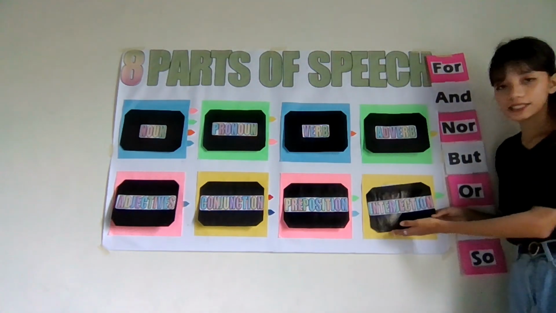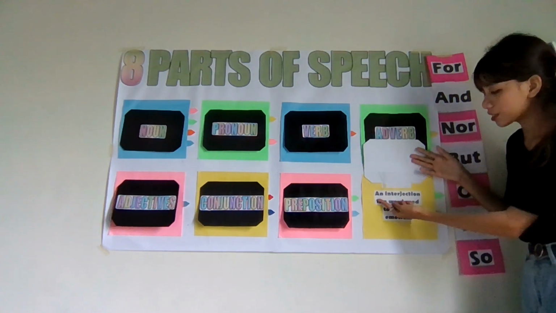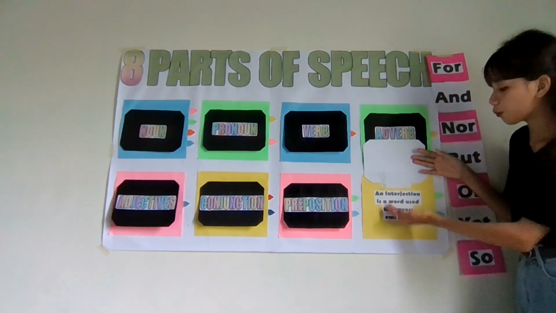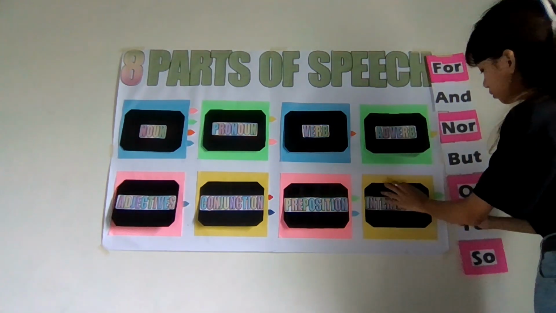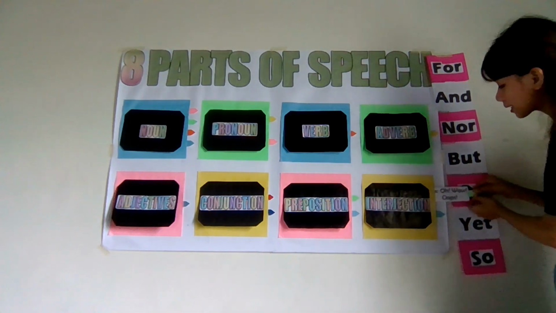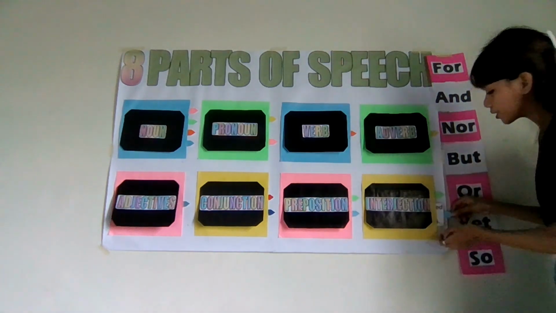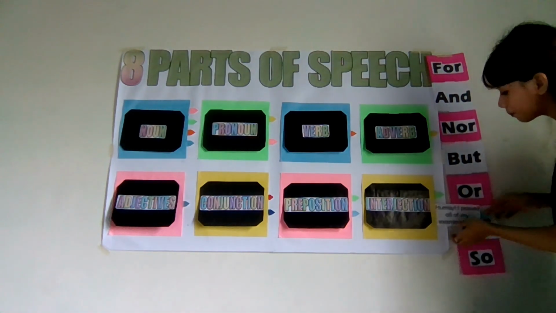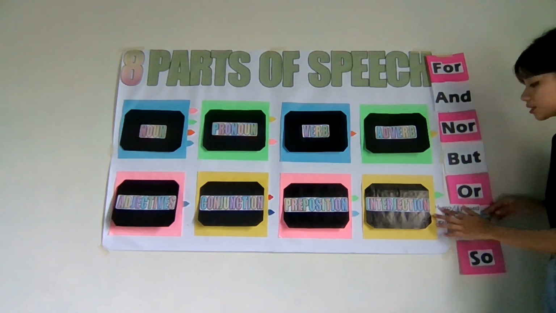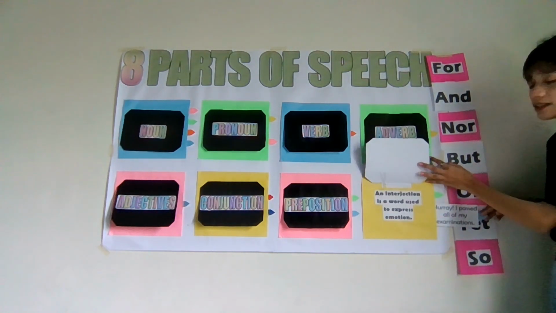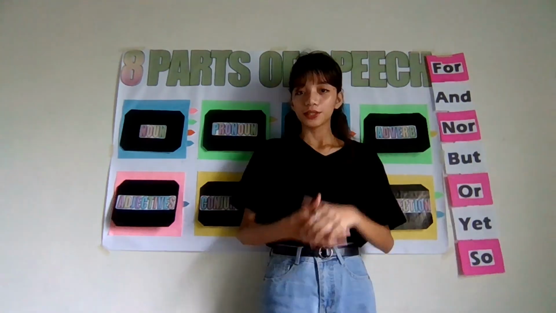Next is the interjection. An interjection is a word used to express emotion. To tell you an example: oh, wow, oops. When we use it in a sentence, it would be: Hooray, I passed all of the examinations. So what is the interjection here? As it said, it expresses an emotion, so it would be hooray. So that would be all.